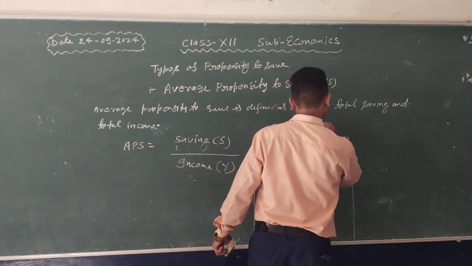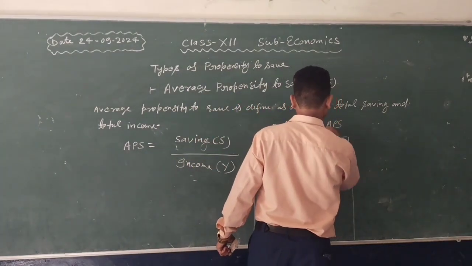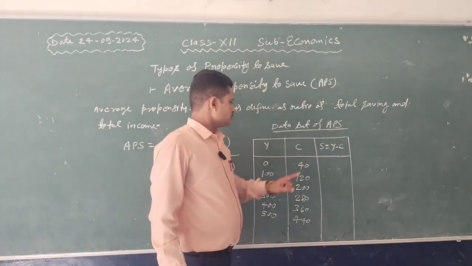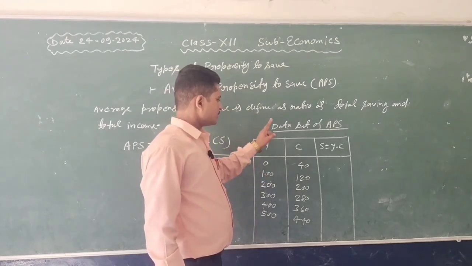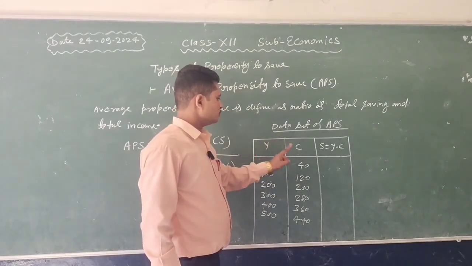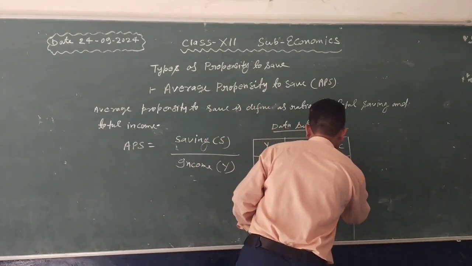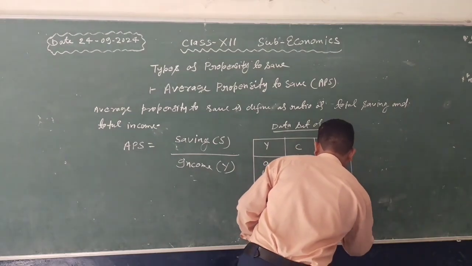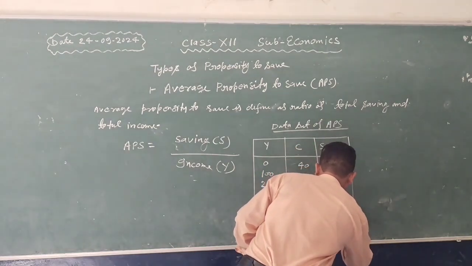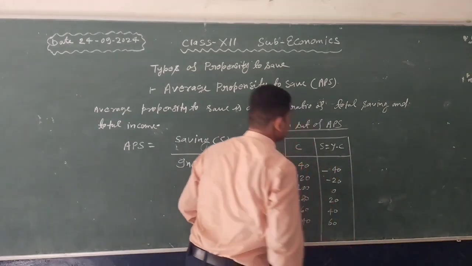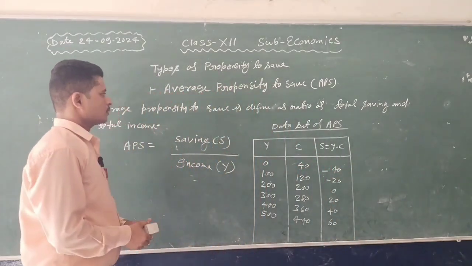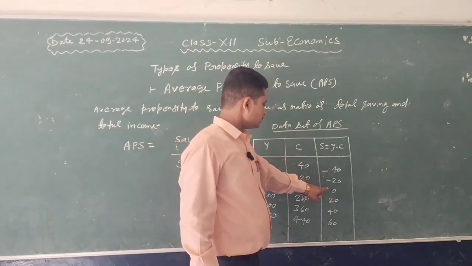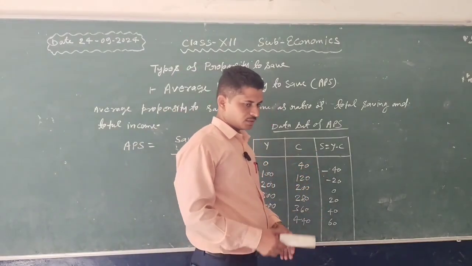Data set of average propensity to save. We know that saving is equal to income minus consumption. So we have subtracted consumption from income. We get minus 40, minus 20, 0, 20, 40 and 60. So saving is minus 40, minus 20, 0, 20, 40 and 60.